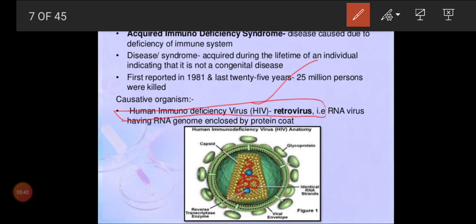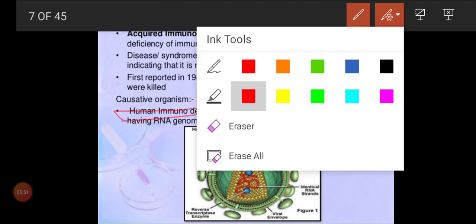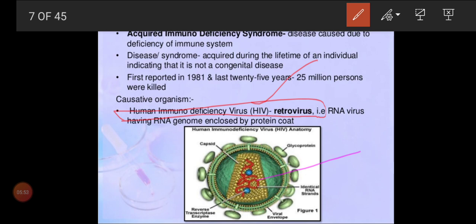Now look at the picture. The center red color, can you see? That is what we call RNA. Is that clear, children? So the center, this red color, is the RNA virus. And as I told you, this virus has a genetic material which is surrounded by a protein.